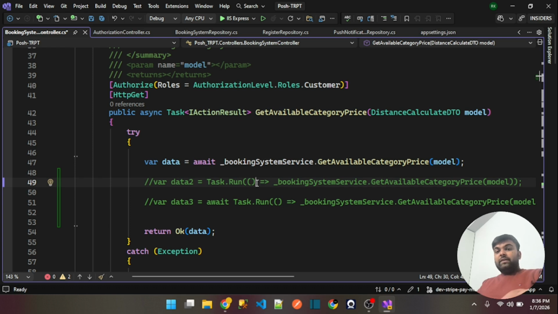It slows down your application, it impacts your user experience, and it reduces your scalability as well. So that's why we should not use this in such scenarios. This is the scalability killer. This is why we should not use this thing.